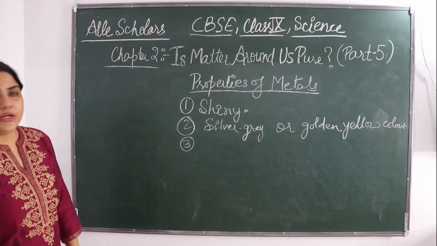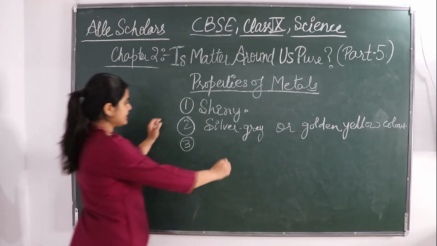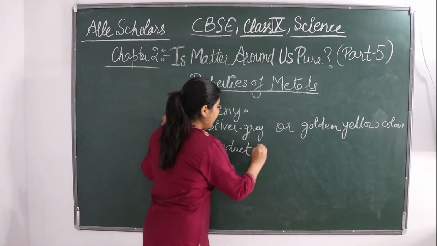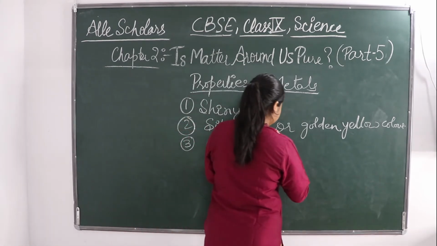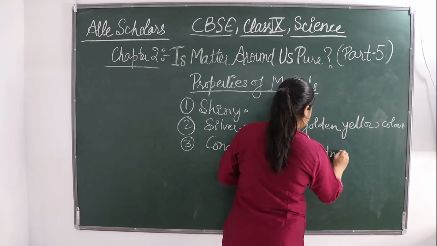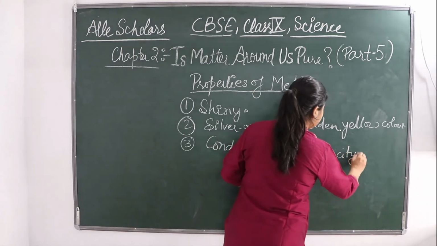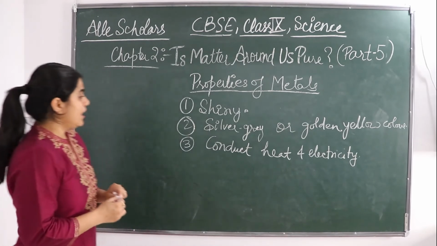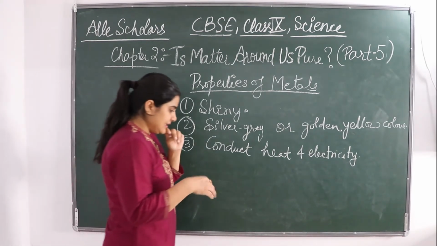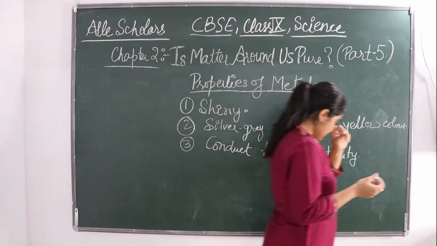And one very important property of a metal is that they conduct heat and electricity. Why do they conduct heat and electricity? You will be studying in detail in further classes, class 10 and all.